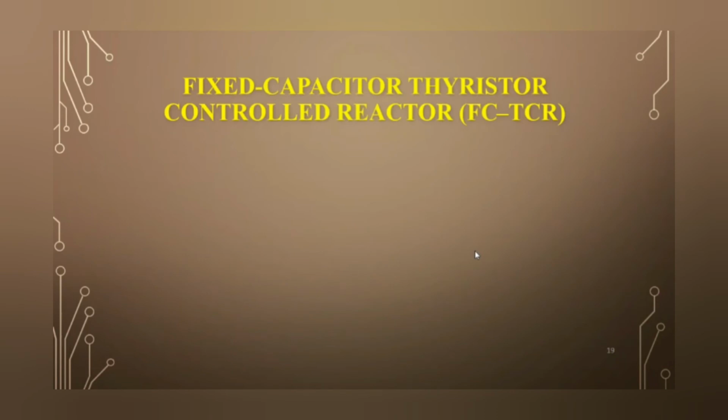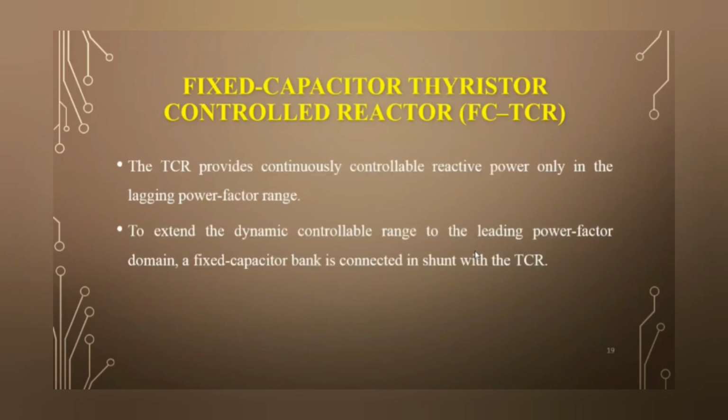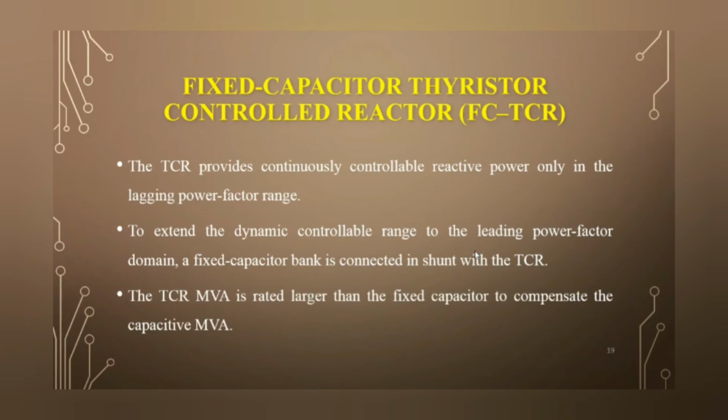Now the second SVC FACTS controller is the fixed capacitor thyristor controlled reactor, which is called the FC-TCR. The TCR provides continuously controllable reactive power only in the lagging power factor range. To extend the dynamic controllable range to the leading power factor domain, a fixed capacitor bank is connected across the TCR, and the TCR MVA is rated larger than the fixed capacitor to compensate the capacitive MVA.